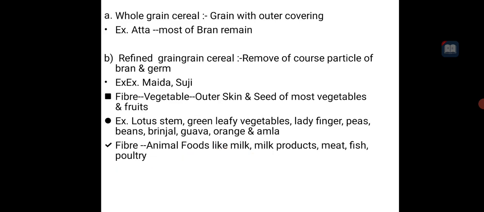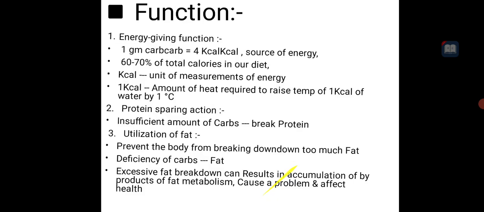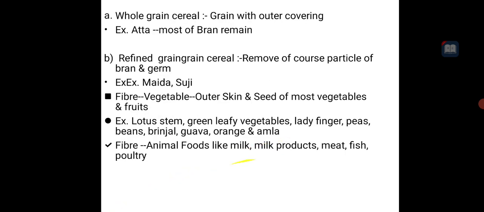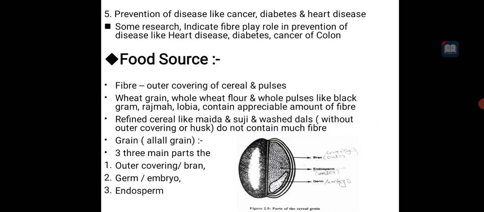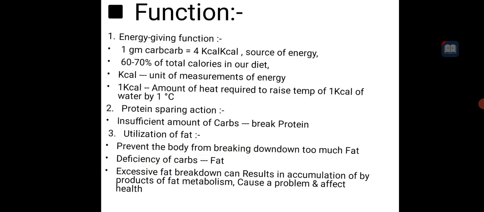Then fiber. The cereal, pulses, and vegetables contain what? Fiber. But animal food like what? Animal food like milk products and meat cannot contain fiber. Milk does not contain fiber, milk products do not contain fiber, and protein, fish do not contain any fiber. So this is available and non-available carbohydrate.